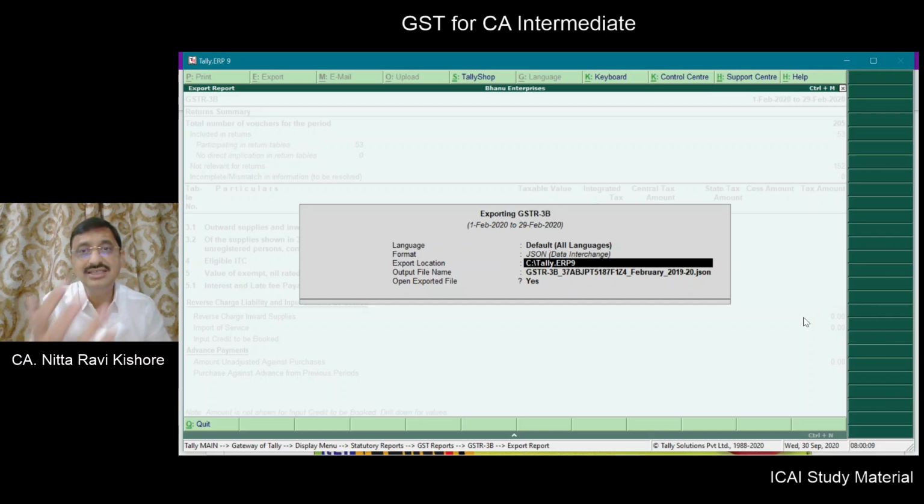You can generate it. The data has already been populated or entered into Tally for the month of February 2020. So directly from the transactions which have been recorded in Tally, a JSON file is generated in a format which will be accepted by the common portal. This GSTR 3B return JSON file generated from Tally, you can upload in the common portal and file the return. So this is how you can do.